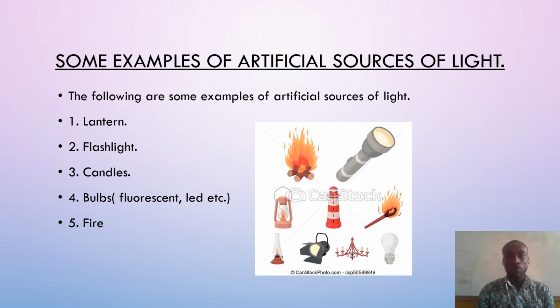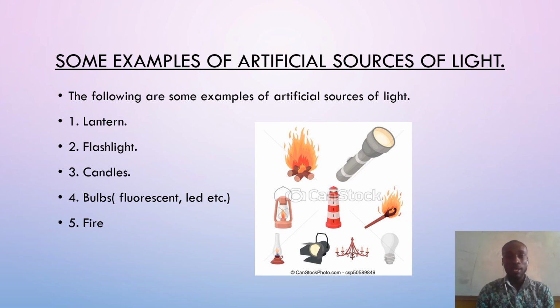And then we also talked about the artificial sources of light. We said the artificial sources are the things that were created by man. So the things created by man that give out light fall under the artificial sources of light. We were able to identify some natural sources of light.